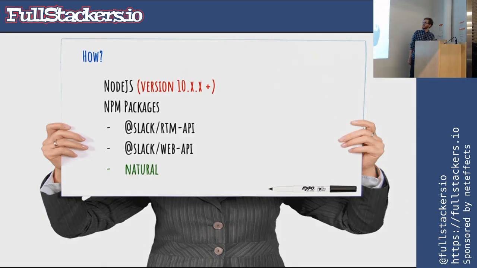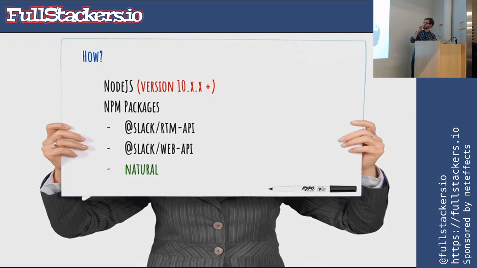But let's get into the how. So that's what we are going to do today, the how we are going to do it. Well, we're going to use Node, JavaScript. For this, I have version 10 plus, because that's what my original bot was made in, and we're only going to use 3 packages. The first package is the Slack real-time message API. The second package is the web API, and the third package is natural.